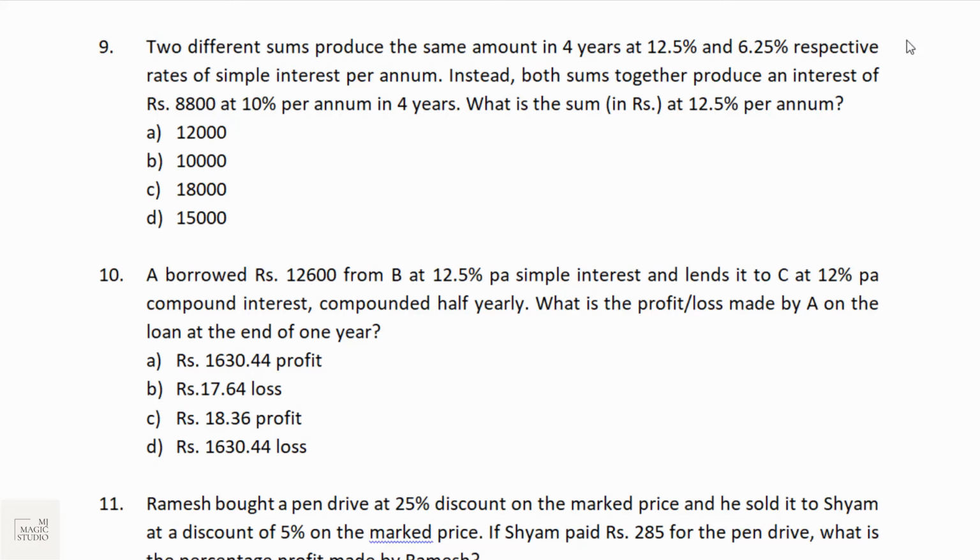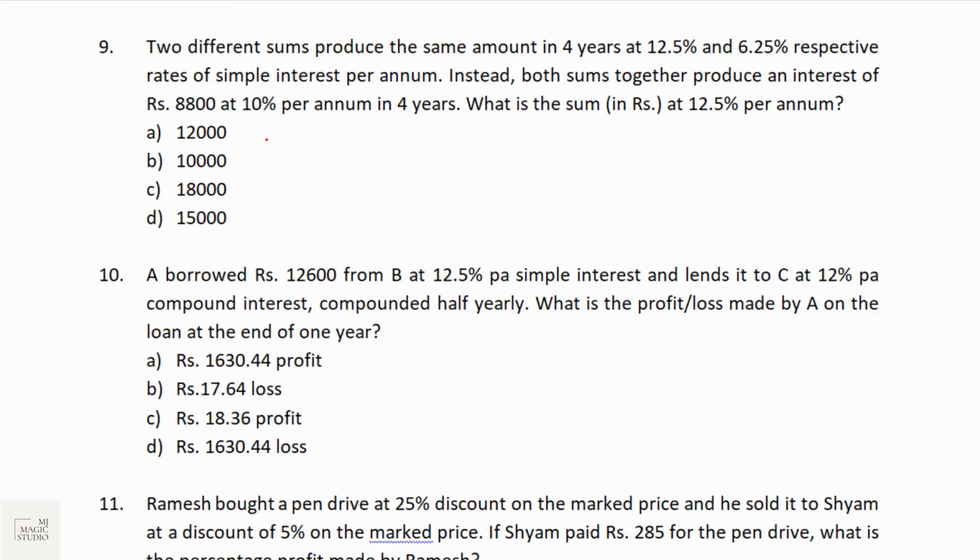As we can see that bucket number 9 and 10 are again from simple interest and compound interest. Pause and give it a try. Let's do it. So we can see 2 to 3 questions are from interest. And make sure while you are calculating, you're reading the question thoroughly. Let's see what is there in 9.